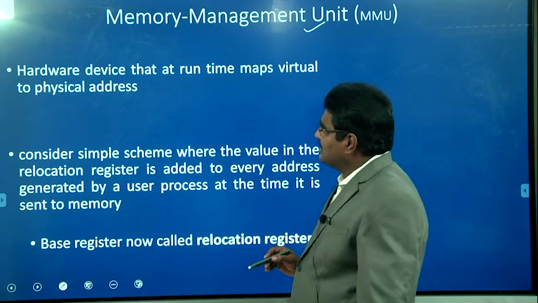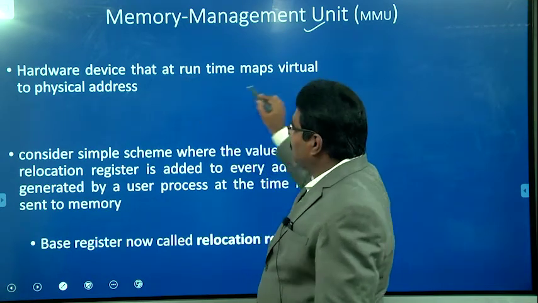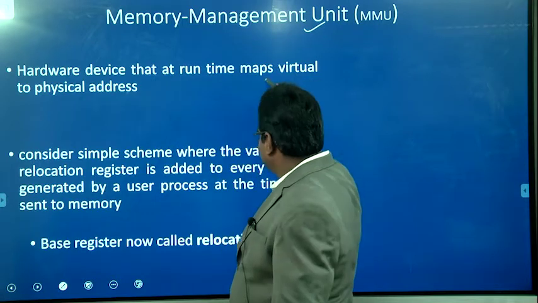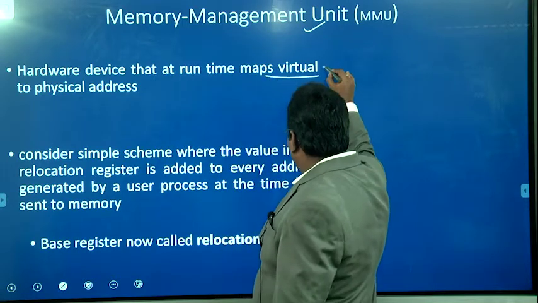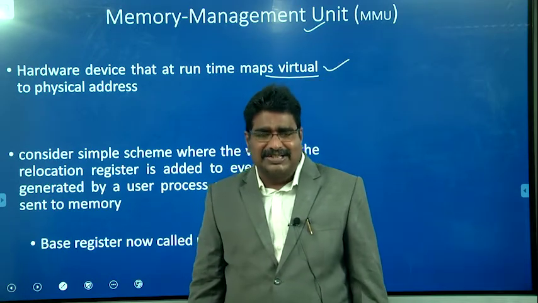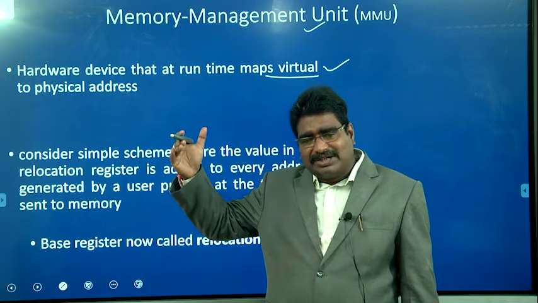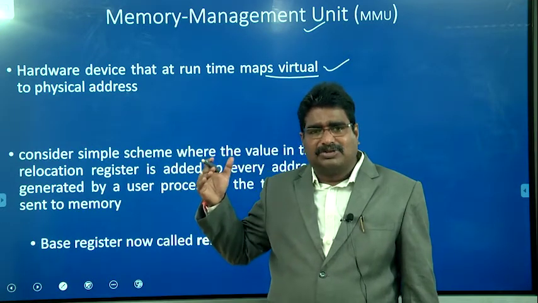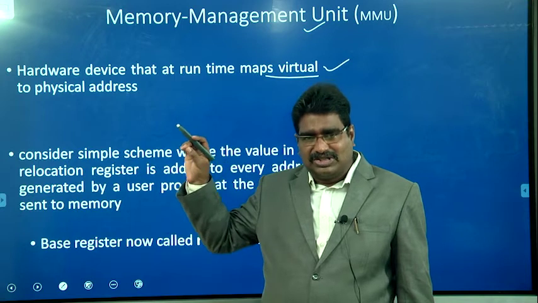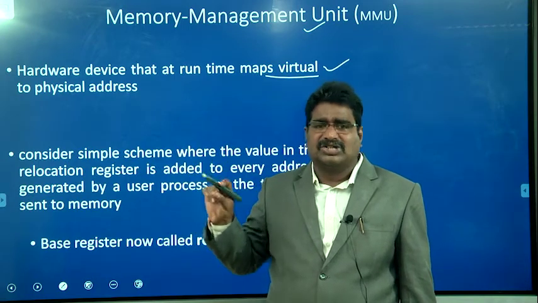So here we discuss hardware devices that at runtime map virtual to physical addresses. I hope we already know what a virtual address is. It is nothing but the logical address, based on the beginning of the program. For example, assume the first instruction is at location 0, the second instruction address is 4, the third instruction address is 8, and so on.